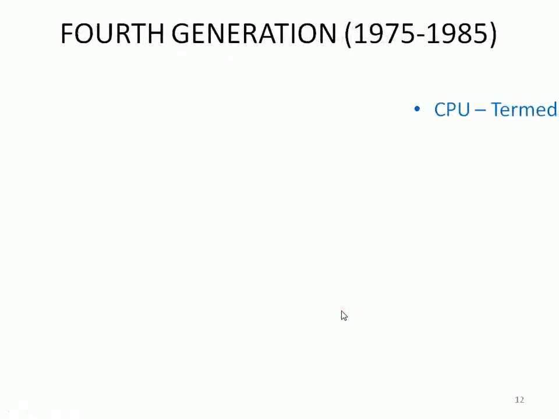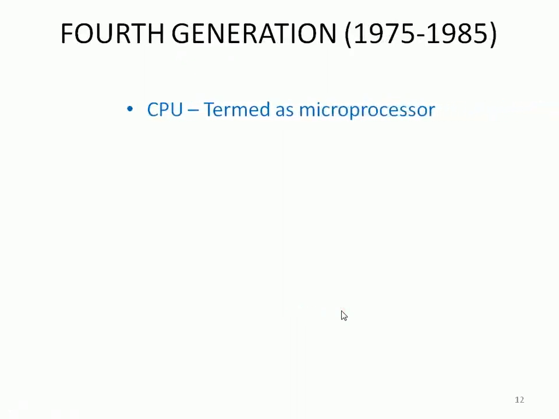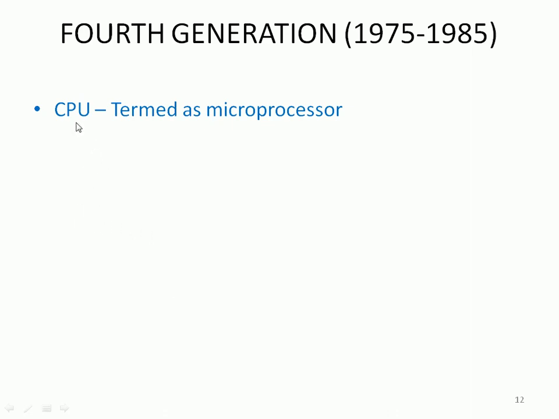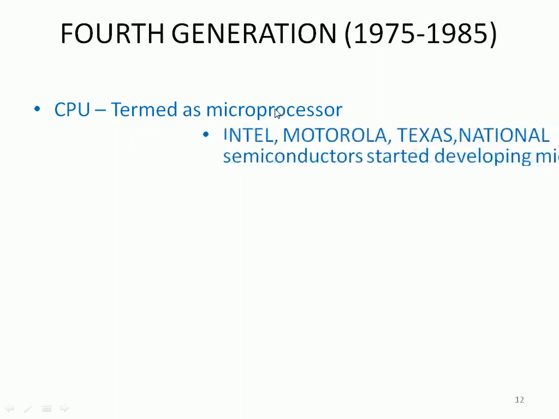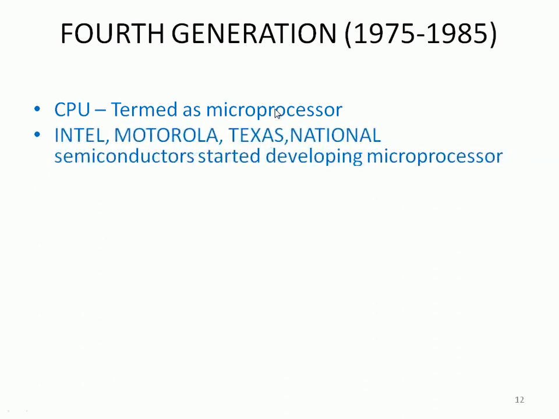Coming to the fourth generation, the CPU is termed a microprocessor, right? In the previous case we saw that the control unit and arithmetic unit combined to form the CPU. Now the entire component is put into one basket called the microprocessor. You might have heard of the Intel 8085, 8086, and so on; several CPUs are there. Intel, Motorola, Texas Instruments and National Semiconductor started developing microprocessors.